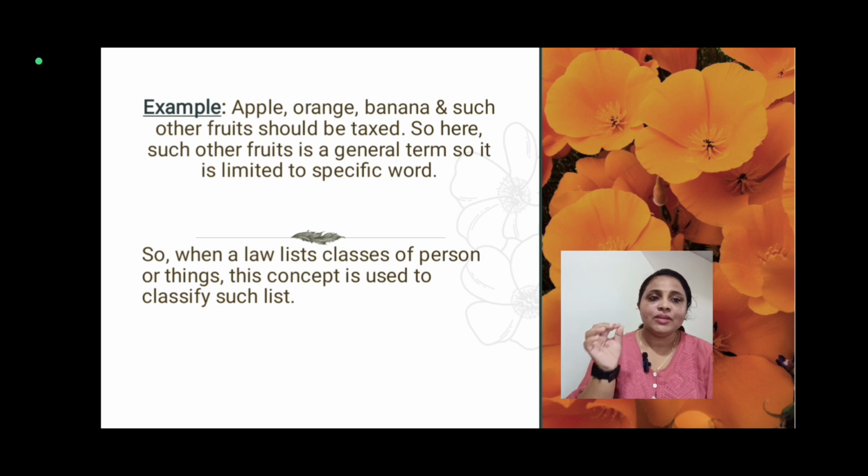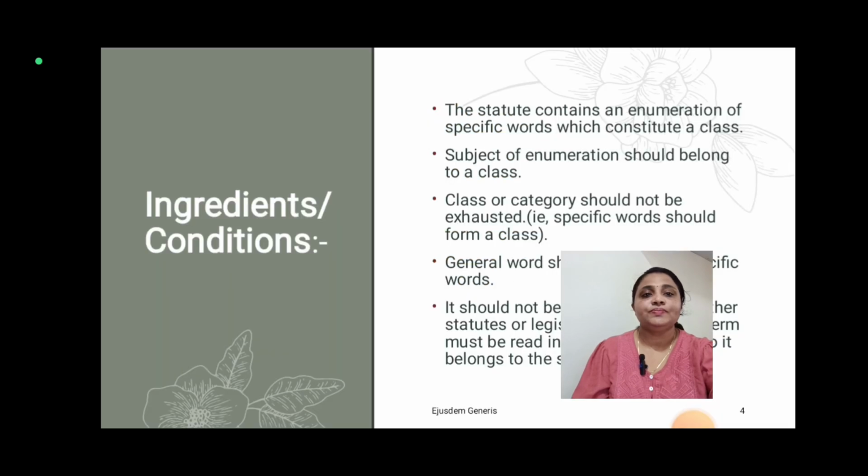It is mentioned that these are fruits. But what are the such other fruits? It's not mentioned, so there is no clarity on that. I hope the example is clear. So when a law lists a class of persons or things, this concept is used to classify such a list. So this is Ejusdem Generis.